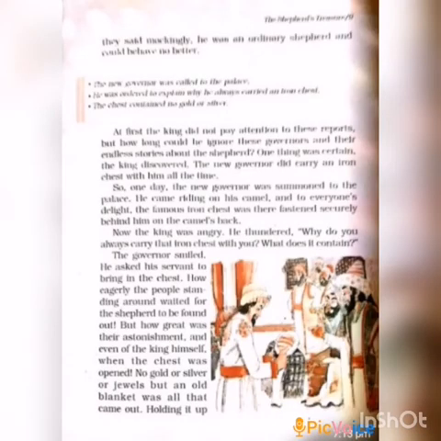Page number 9. They said mockingly, he was an ordinary shepherd and could behave no better. The new governor was called to the palace. He was ordered to explain why he has always carried an iron chest. The chest contained no gold or silver. So see the third part.